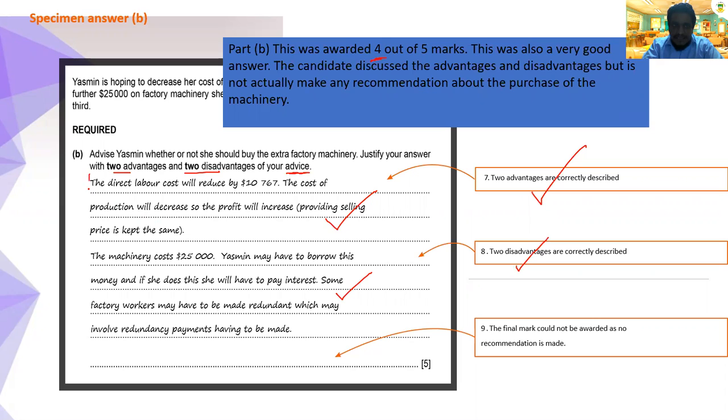It's advisable to do it in a paragraph. Can you see it now? Here, these are the advantages. And then start a new line: these are the disadvantages. Do it like a paragraph here. But this particular student did not give the recommendation, so you lost 1 mark for the recommendation. So make sure you give the recommendation to get a full mark.